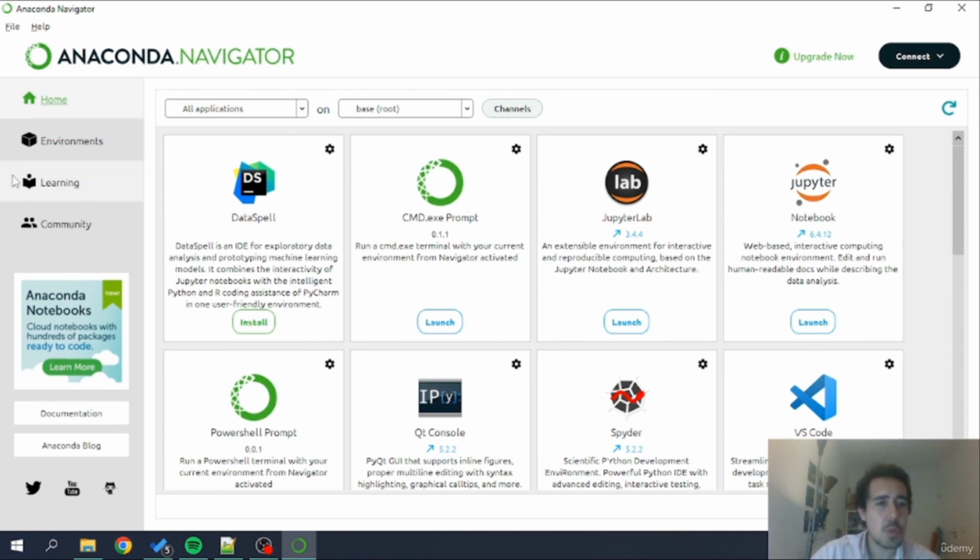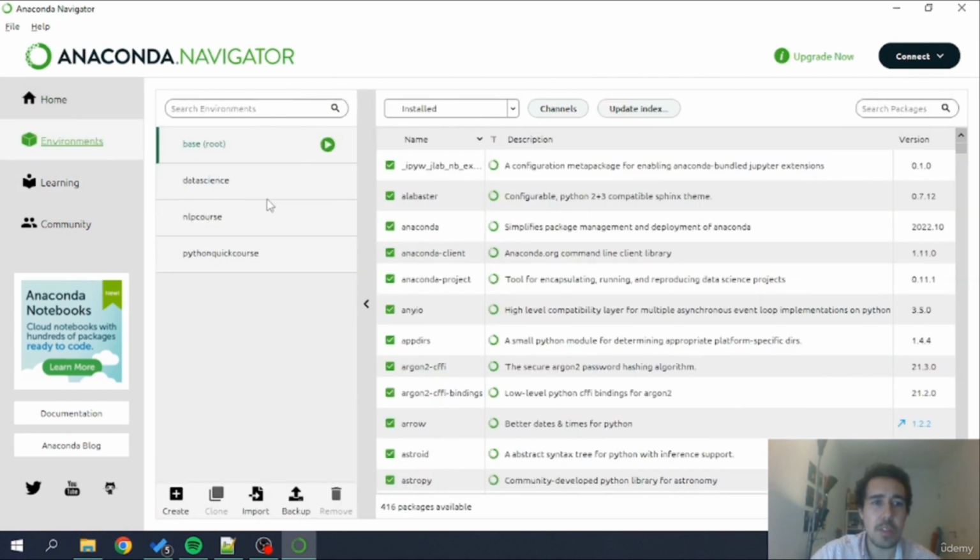Okay, so what we'll want to do is go here to our environments. In this case, I'm going to use the Python Quick Course environment, but if you are using the NLP course or any other of my courses and you are seeing these lectures in the context of those courses, you can use the environments for those courses, because mostly here we'll just experiment with pandas and numpy, and honestly I have pandas and numpy in all the environments that I do for these courses, so no issue at all.